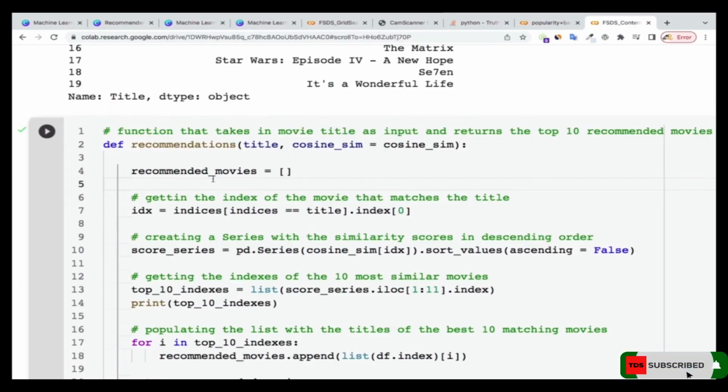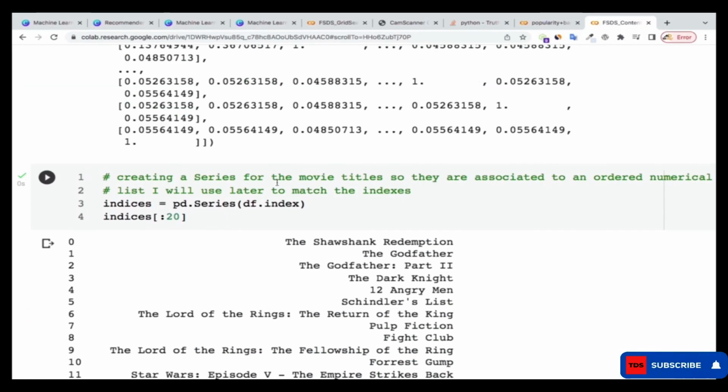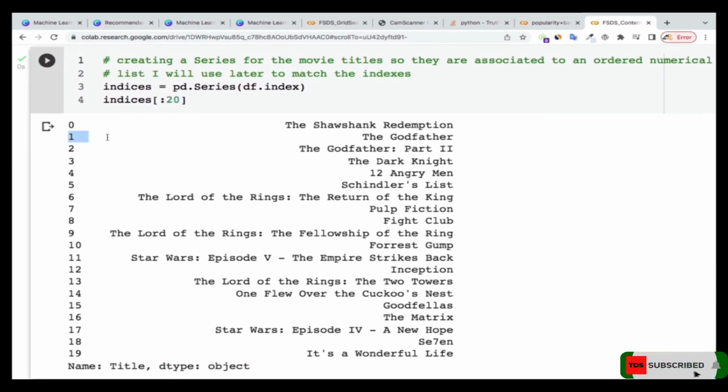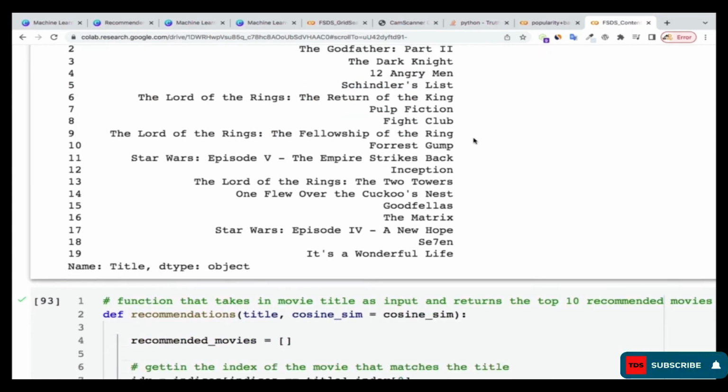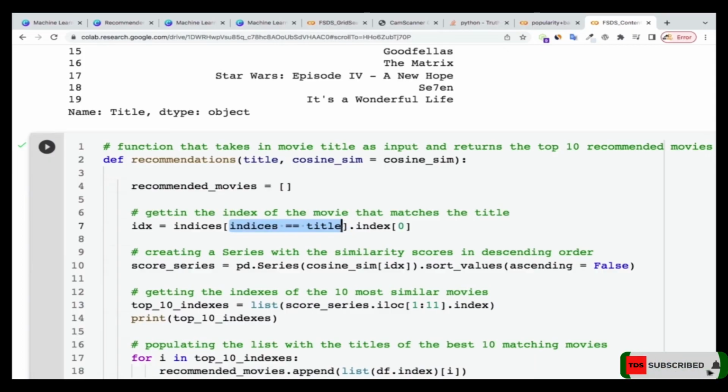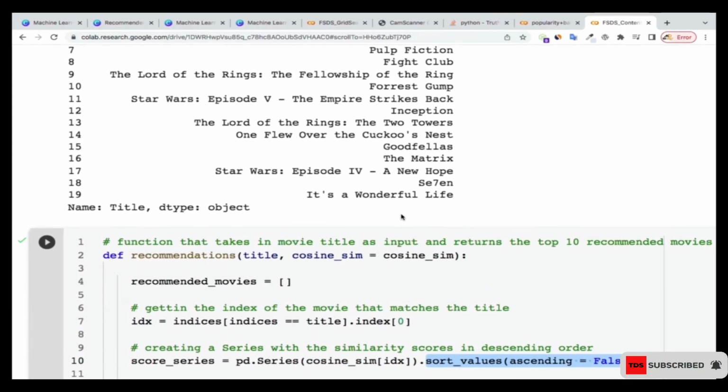Then if I pick any of the index, I match it with the respective title, and that is going to be stored in a variable called IDX, nothing but the index of that title. Then I'm going to go into the cosine similarity to look for that index, and then sort it. I'm saying that ascending equals False so that I get the highest cosine similarity.